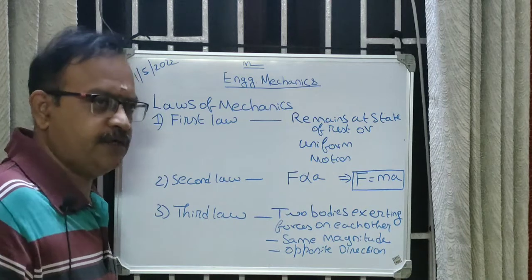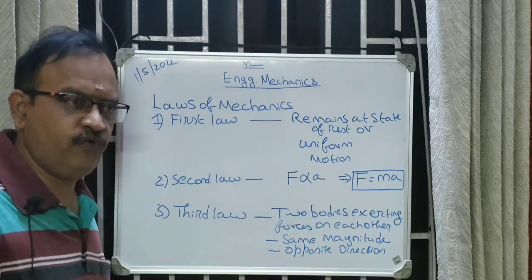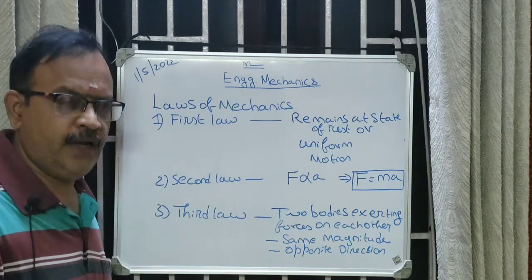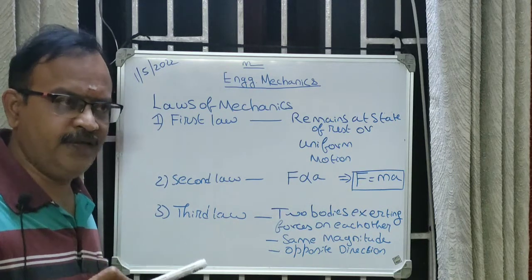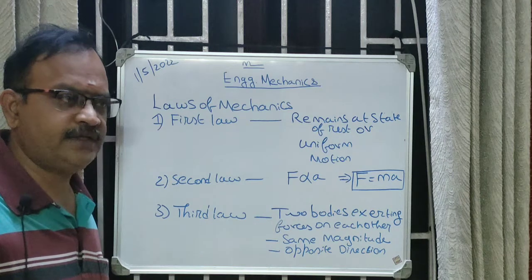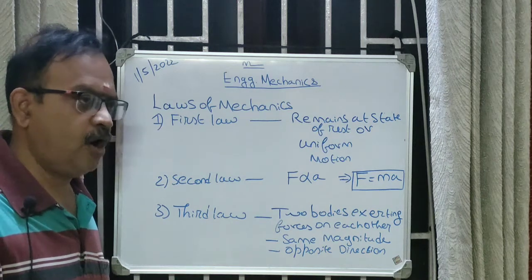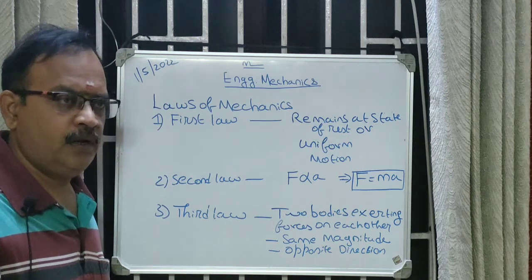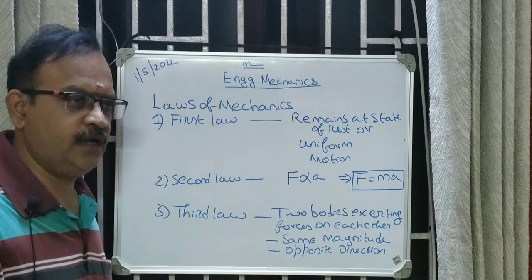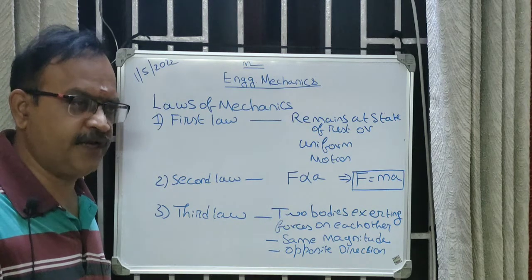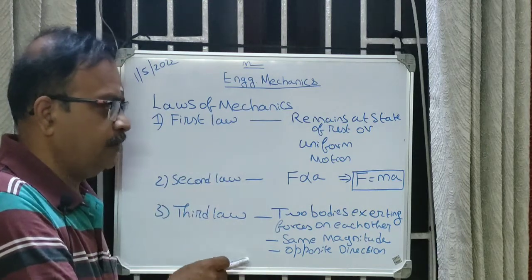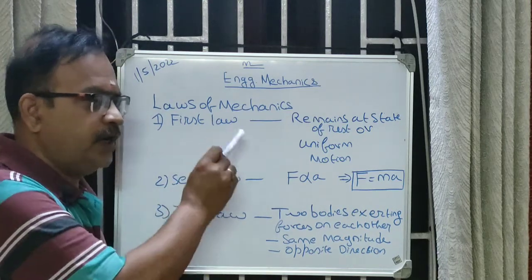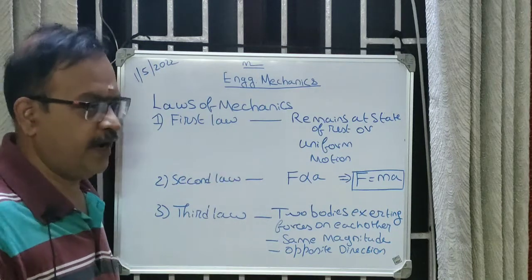So to again repeat, if two bodies are exerting forces on each other, then the magnitude of the forces acting on the two bodies will be the same, whereas the direction will be opposite to each other. In simple way, we can say that every action has an equal and opposite reaction. So these are the three fundamental laws which govern the study of rigid body mechanics.